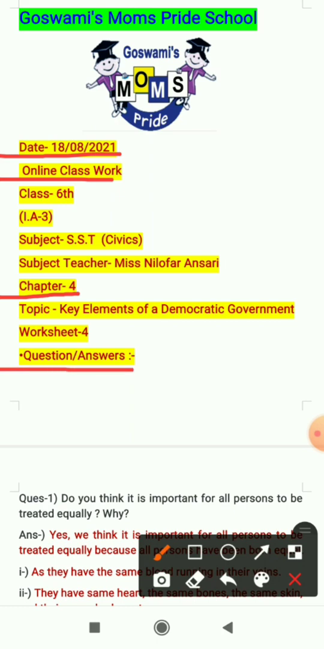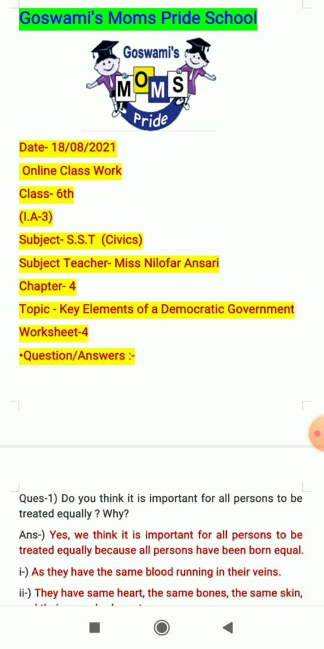So let's see the first question. Question number 1 is, do you think it is important for all persons to be treated equally? Why? So according to you, is it important for everyone to be treated equally? If yes, then why? Now let's see the answer.